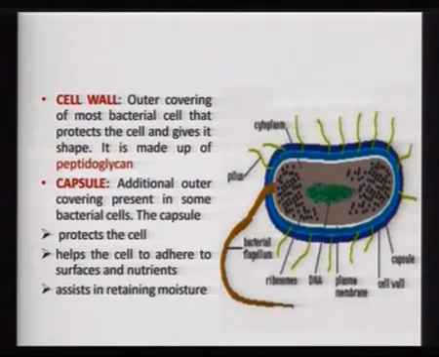So although some of the eukaryotes also have a cell wall, the composition of the cell wall is different from the prokaryotes. The cell wall gives rigidity and shape to the bacteria, and also protects the bacteria.